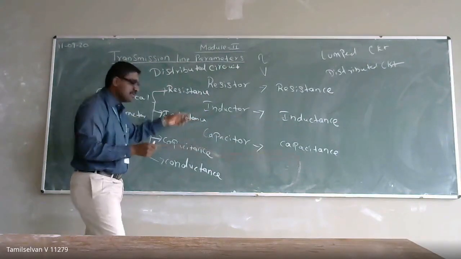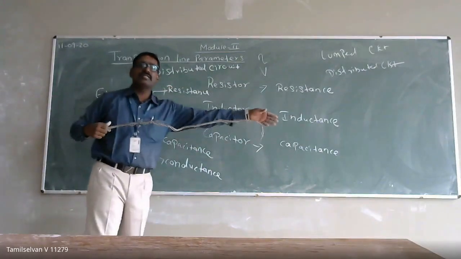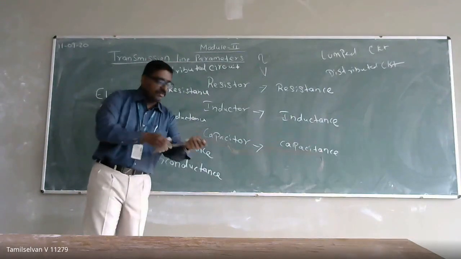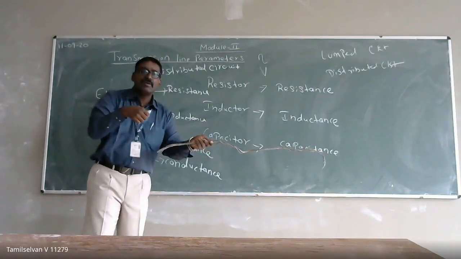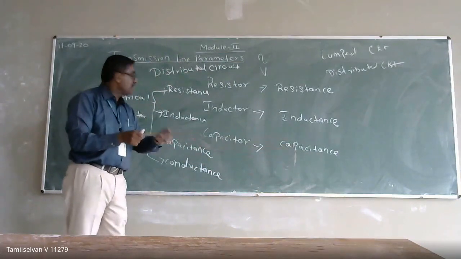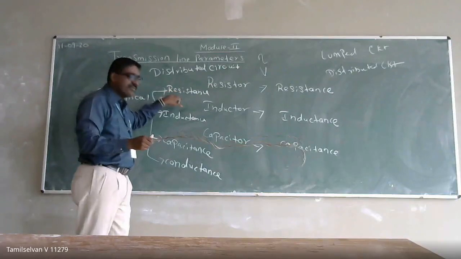So that resistance will be present throughout the length of the conductor. If it has a 100 kilometer length, then throughout the 100 kilometers the resistance will be there, but I cannot remove it physically. That property will be there in the conductor. It is the resistance parameter.